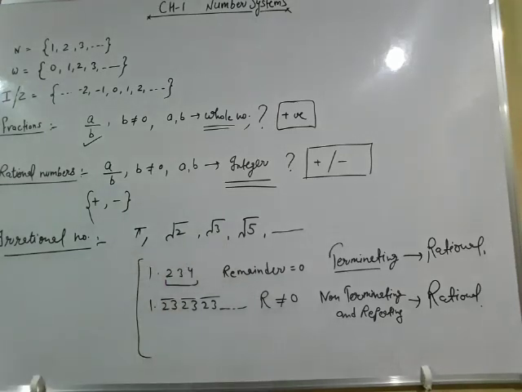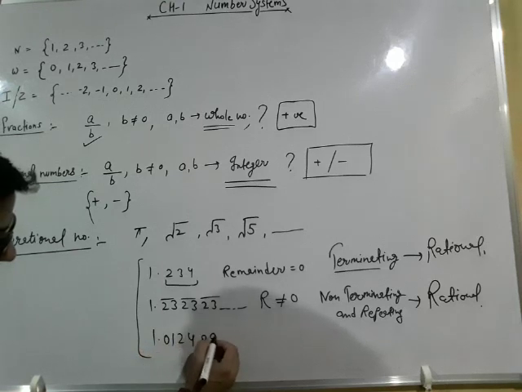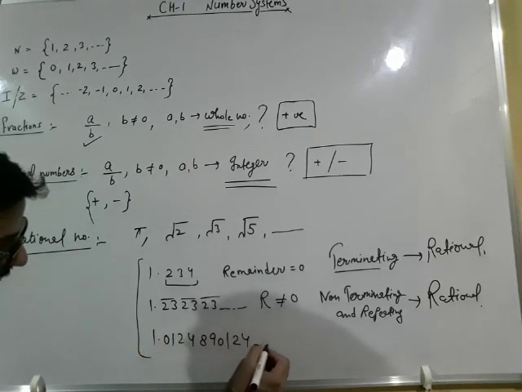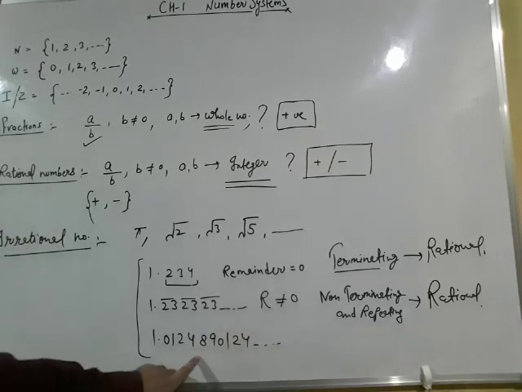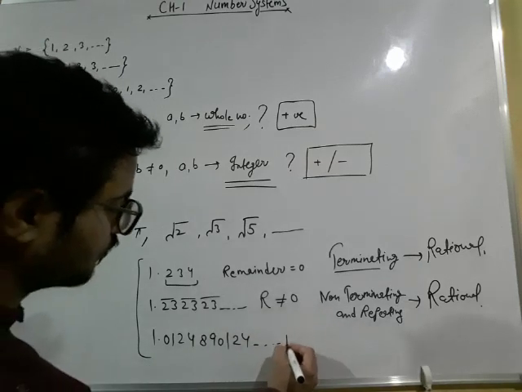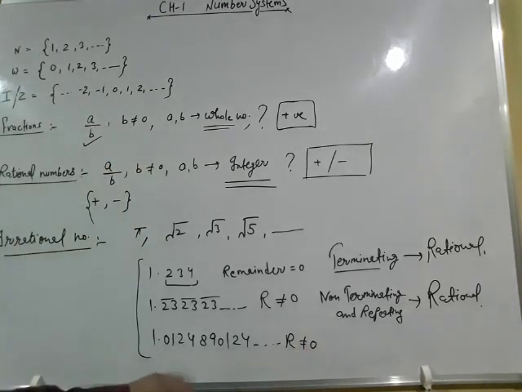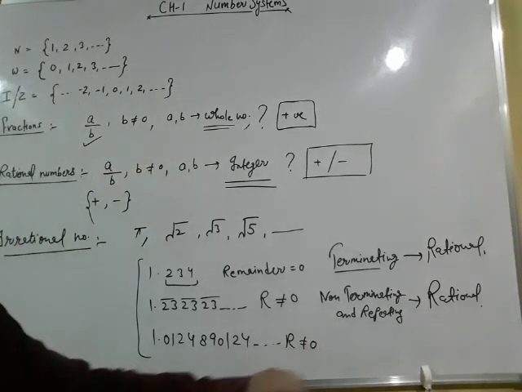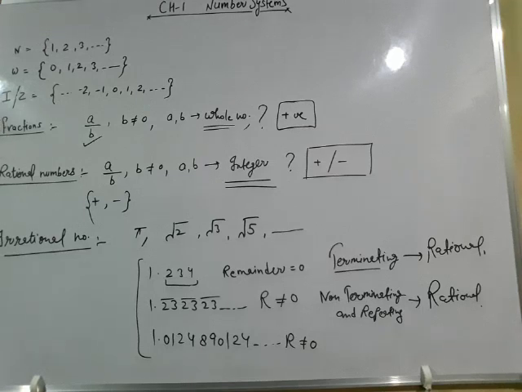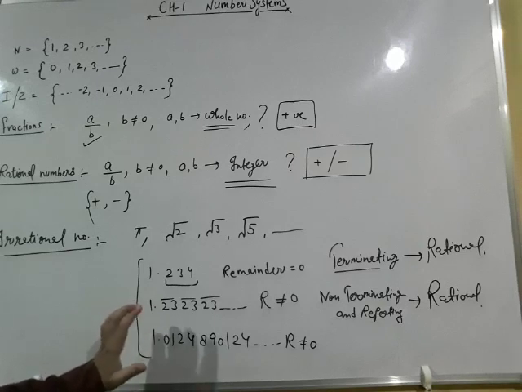Now if the number is of the form 1.012489012 and so on, where the remainder is not equal to 0, what will happen in this case? If the remainder is not equal to 0, that means the decimal expansion is non-terminating.